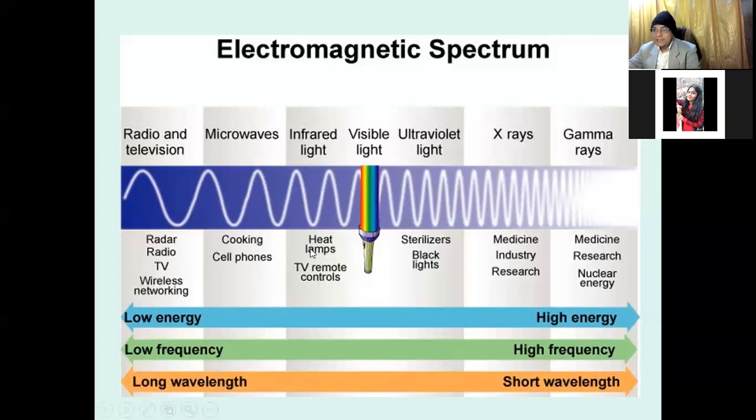Infrared light is the heat, lamp and TV remote control that gives the infrared light that is used. Ultraviolet light is used to sterilize and in black lights. And X-ray is used in medicine, industry, and research.